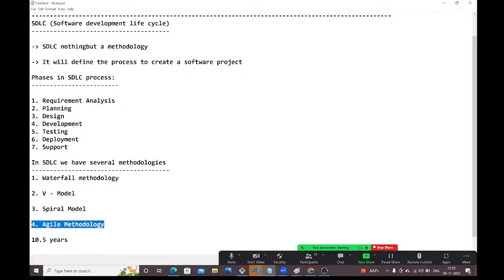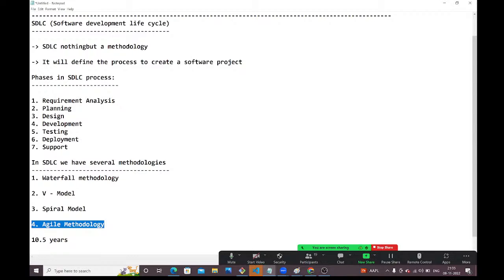In my past 10.5 years, I worked almost only with banking projects. In all the banking projects, we used this agile methodology only. I never worked with waterfall, V model, spiral model, and all these things. For the past 10.5 years, I am working with agile methodology only.